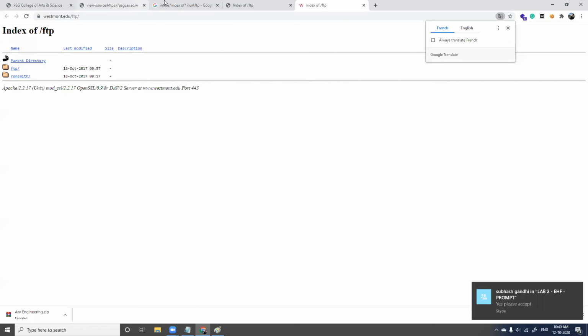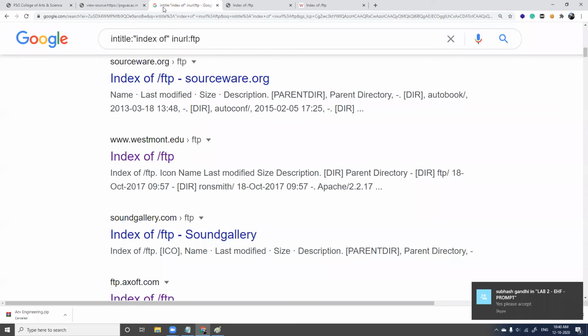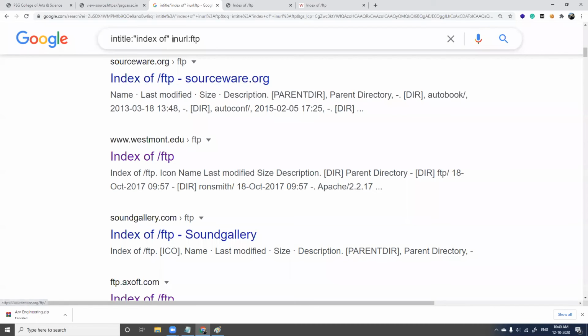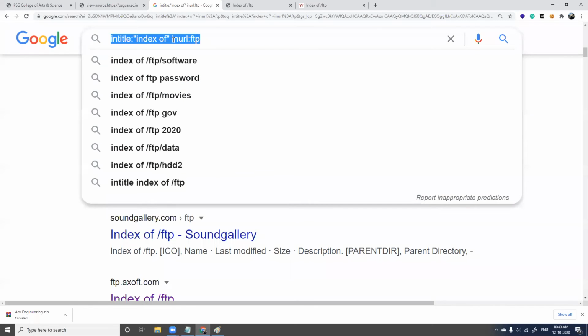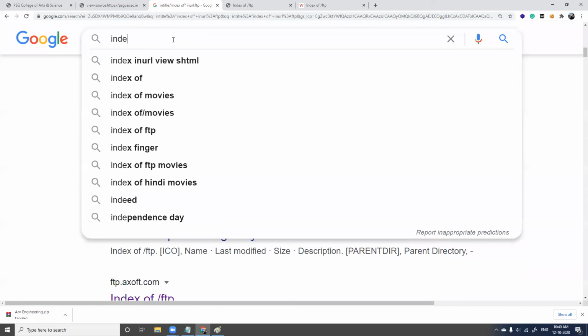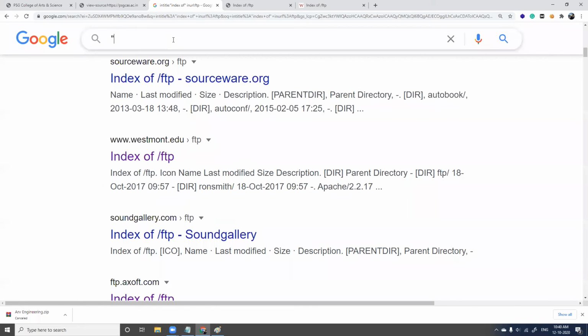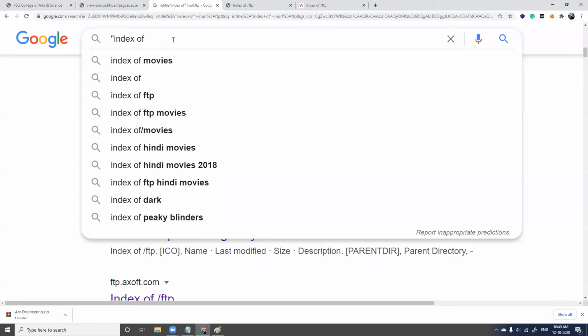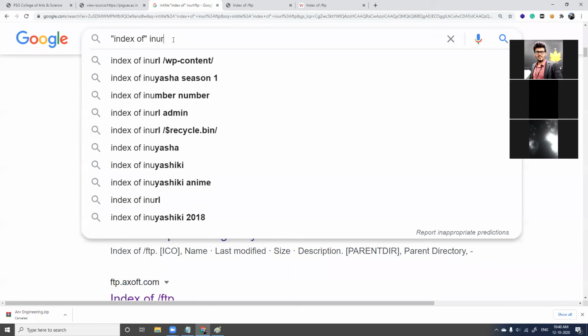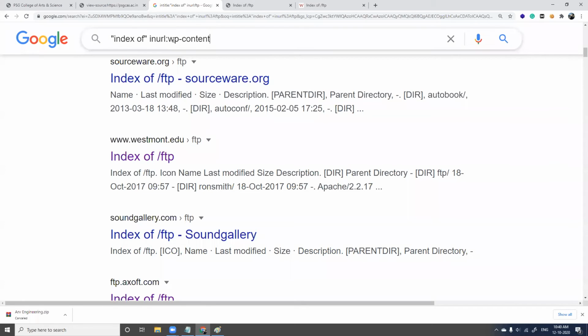Fine, so you get so much information from Google, but first you have to understand how it works, what is needed, and what types of keywords you have to use. In case you're looking for WordPress sites, I might give something like this: index of, in URL, wp-content, and I'll close this, right? wp-content is for WordPress.